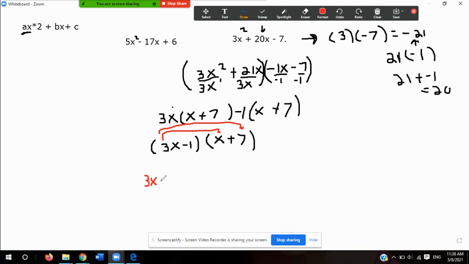And then I multiply -1 times x, which is going to be -1x. And then you multiply -1 times 7, and that would equal -7.